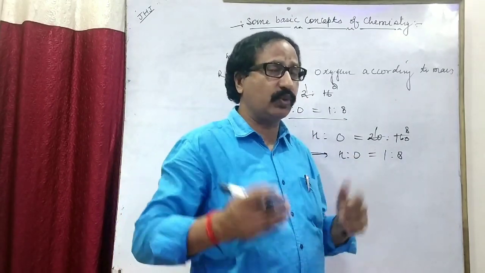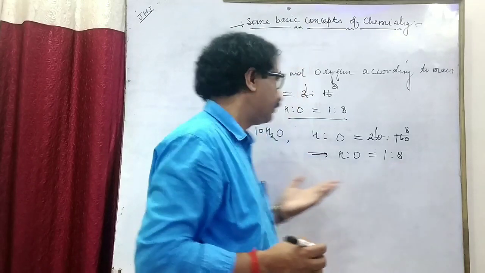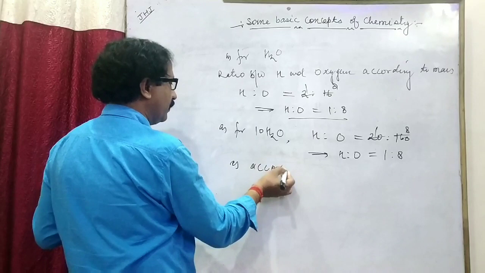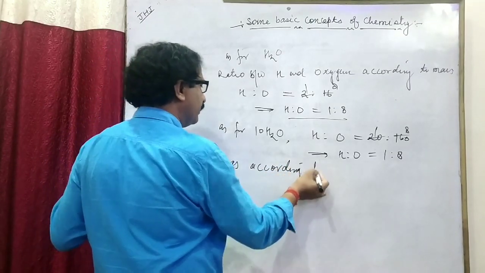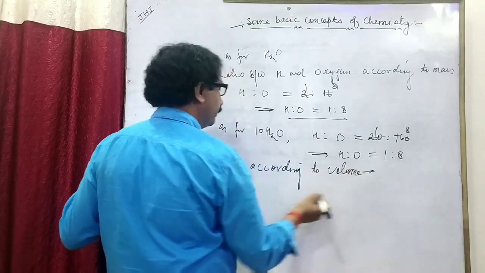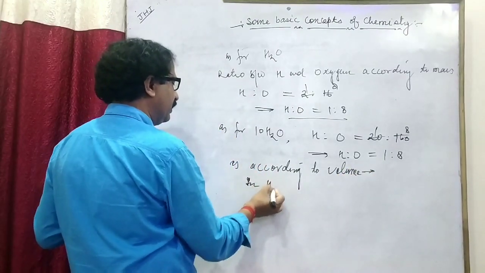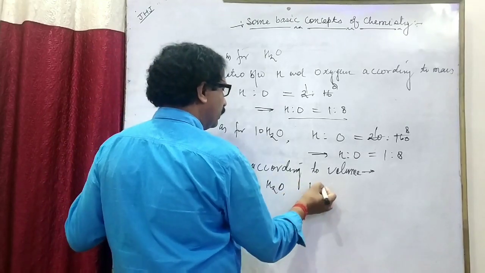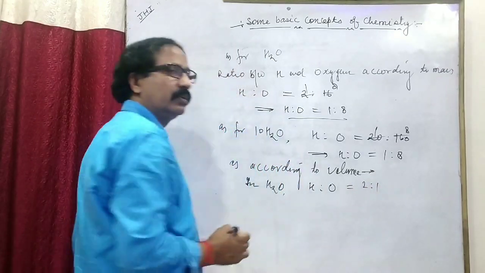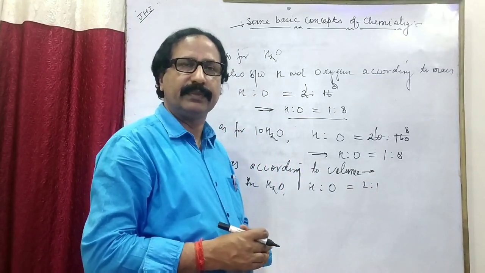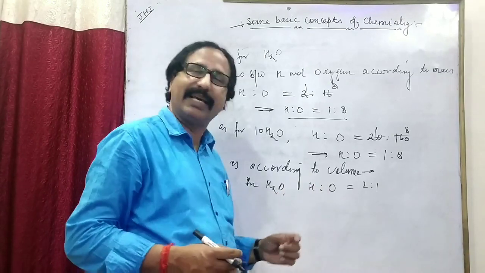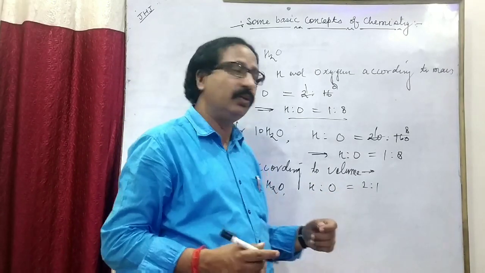It always stands 1 ratio 8. In the same way, we can also prove it according to volume. In H2O, H to O is 2 ratio 1. In 1 mole of water, the ratio between hydrogen and oxygen according to volume is 2 ratio 1.